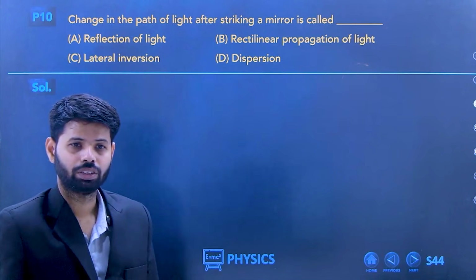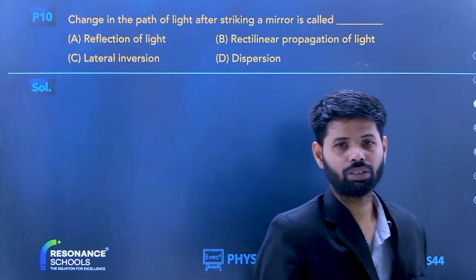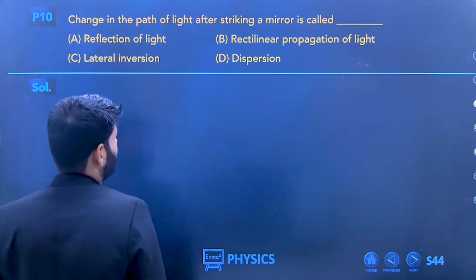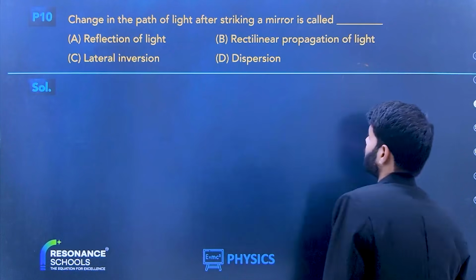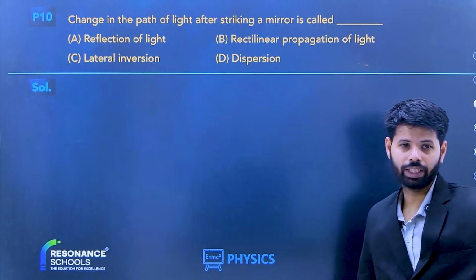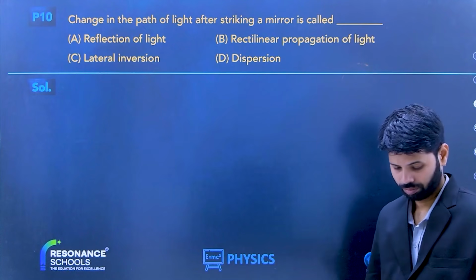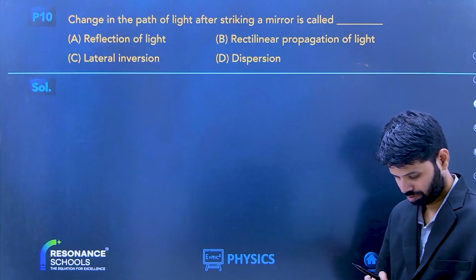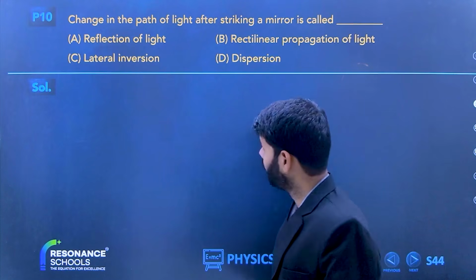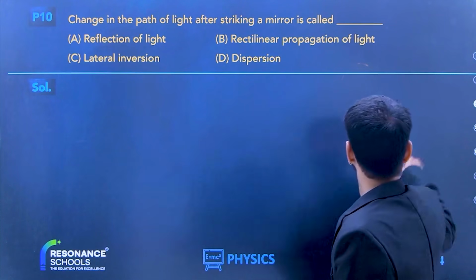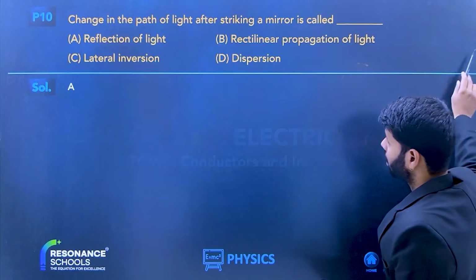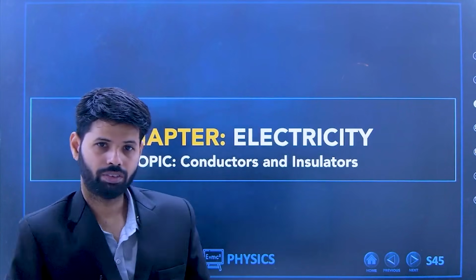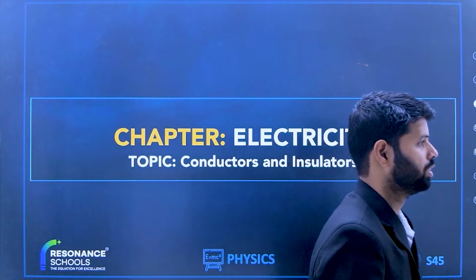Okay, so let us see the next question. Change in the path of light after striking the mirror is? Reflection, lateral propagation of light, lateral inversion, dispersion. Tell me, what is the right answer? A, reflection of light. Right? Simple and easy.